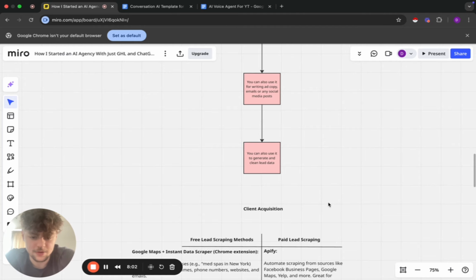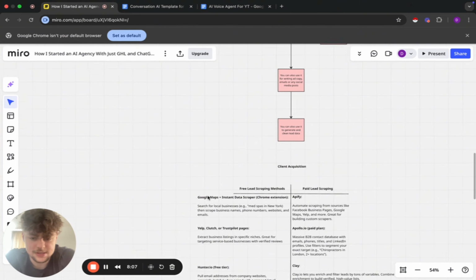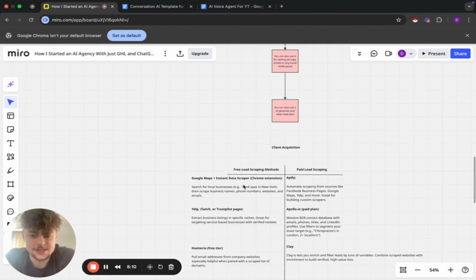So we've got Apify here. This is what I was on about. I'll go over the free ones first. We've got Google Maps and Instant Data Scraper. You can literally search for businesses, like here we have med spas in New York, or let's say we work with plumbers, like plumbers in London, or your ICP, your ideal customer profile, and then the location that you're targeting. This will scrape business names, phone numbers, websites, and emails.